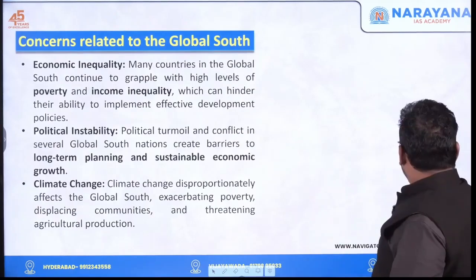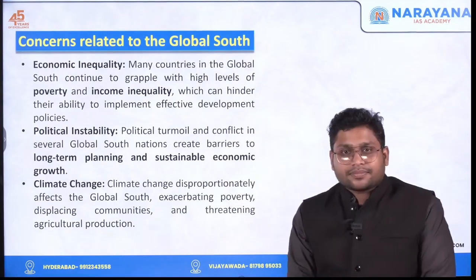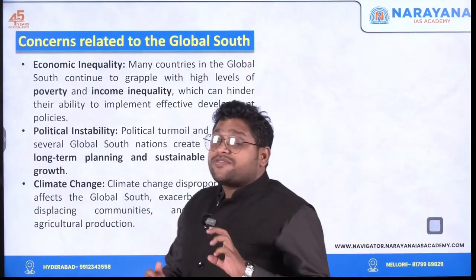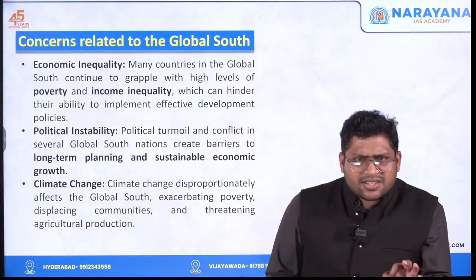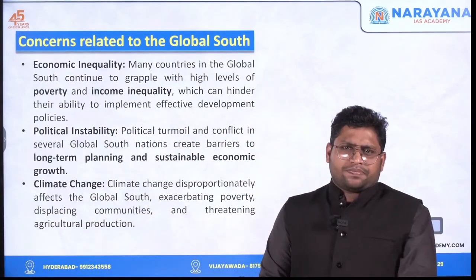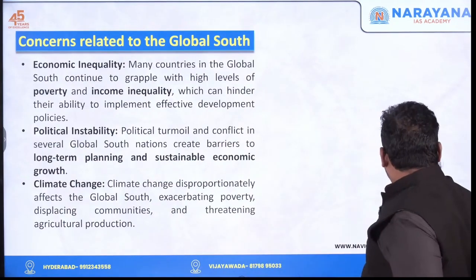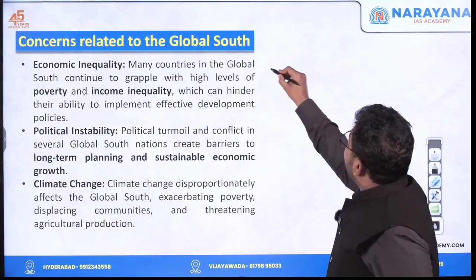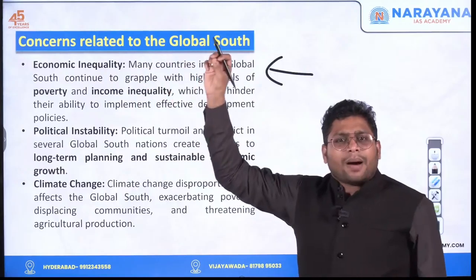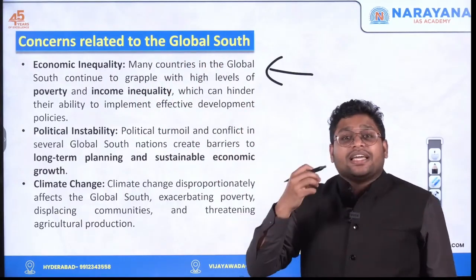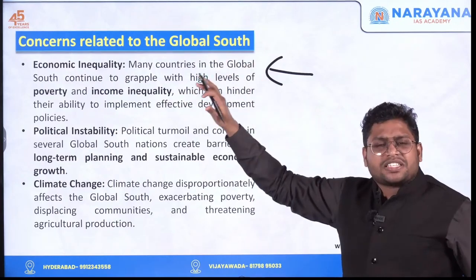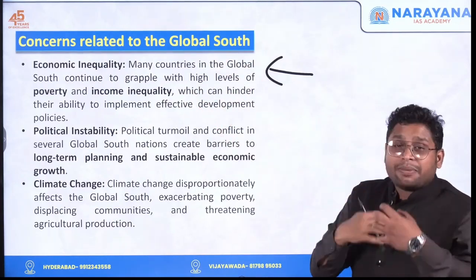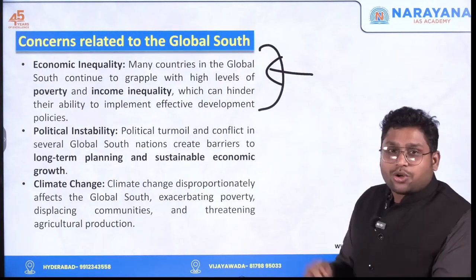Clear? Now, moving ahead. Even though this group is very significant and very powerful, there are some challenges and concerns related to the global south. First of all, these countries are still dealing with issues like poverty, income inequality, and economic inequality. They don't have the basic infrastructure required in their countries. Although they are emerging countries, the infrastructure is not there.